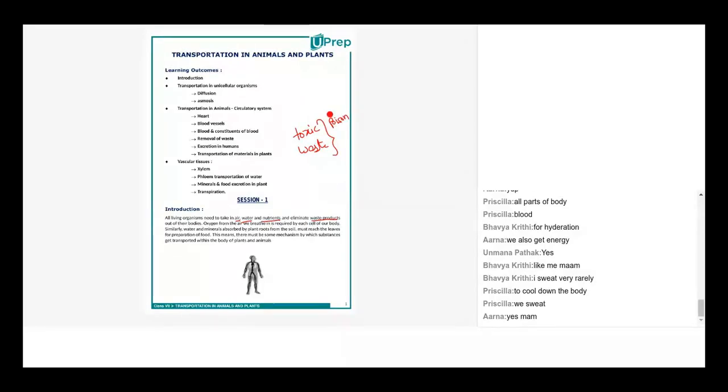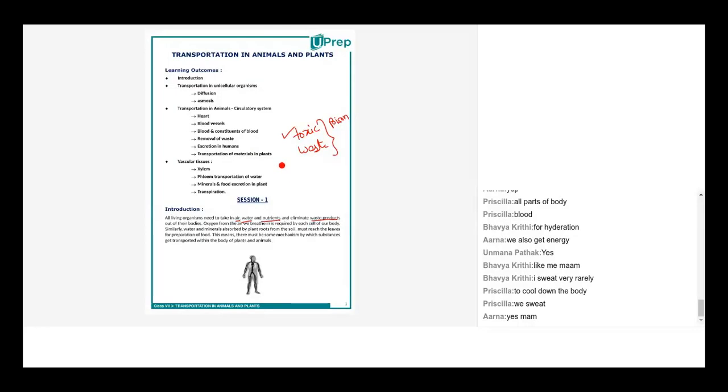Ma'am, we will die. Sorry? We think that that is poison, we will die. Yeah, so there will be an accumulation, because these are not very strong poison. That's the reason why we are calling it toxic waste. Toxic because they're not good. They're not doing any good to our body.